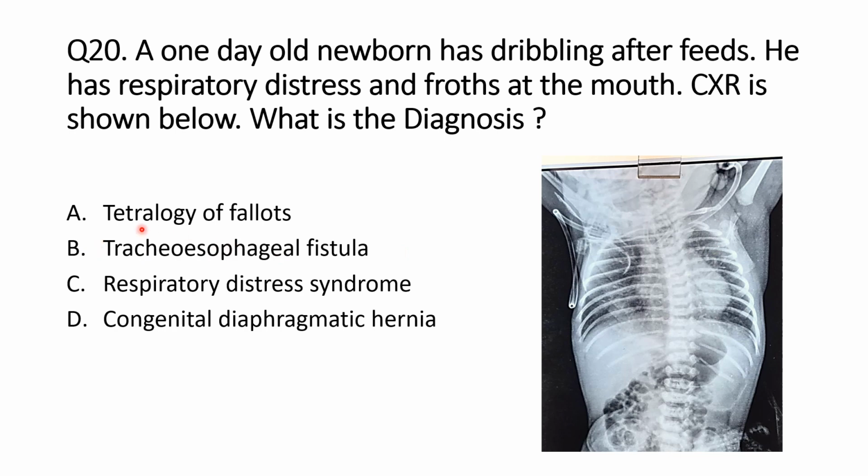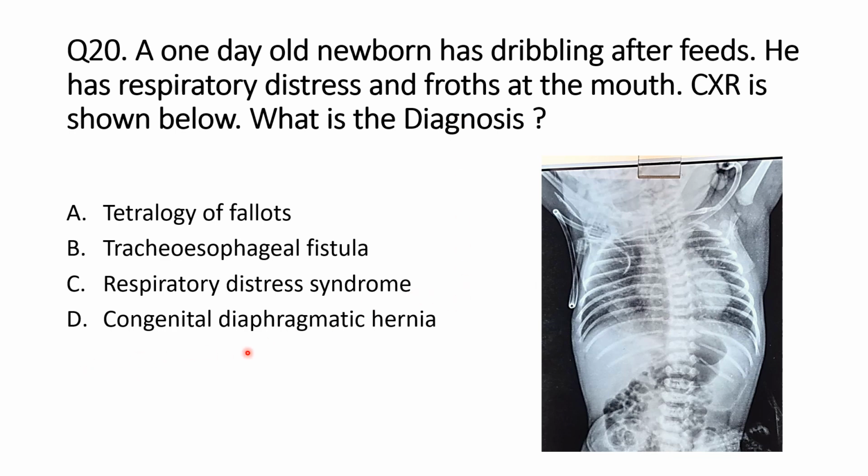Now see the options. First is tetralogy of Fallot, in which the history will suggest cyanosis, and it is generally not present in the newborn period except when pulmonary atresia is there. B option is the correct option as I explained. In RDS, the newborn will be preterm, will have respiratory distress at the time of birth, and the X-ray will show either reticulogranular pattern, air bronchogram, or whiteout lung field. This is not here, and the history is also not suggesting RDS. So this is the wrong option.